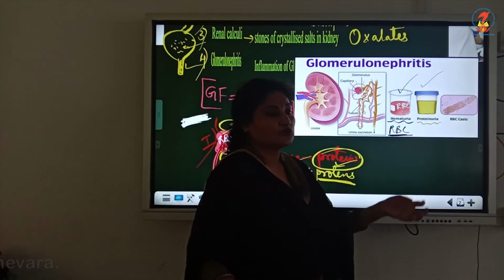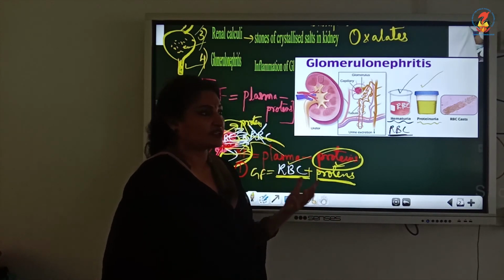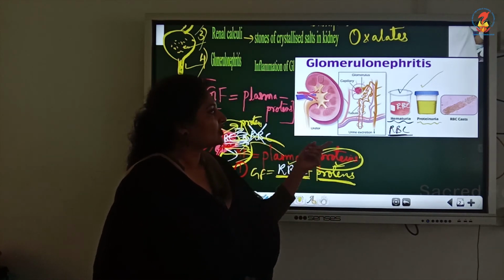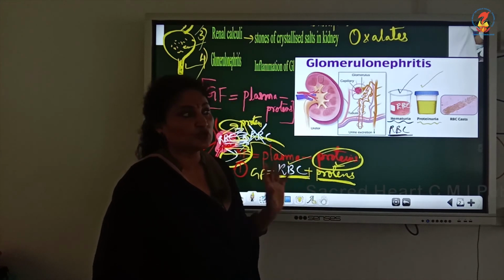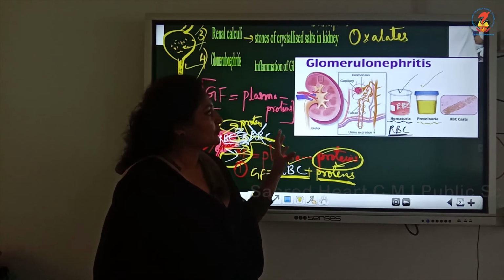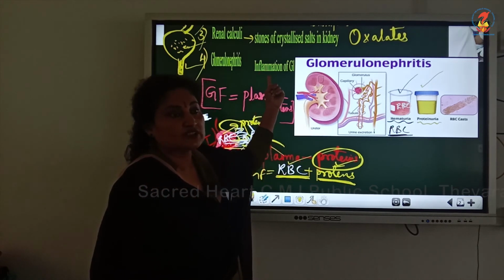Even when the urine is thick in consistency, rich in proteins, and we have other symptoms like fever on and off, when the urine is tested, it contains a lot of proteins. We cannot afford to lose the proteins in the urine. They should be retained in the blood. So this is also an indication that our glomerulus is inflamed.